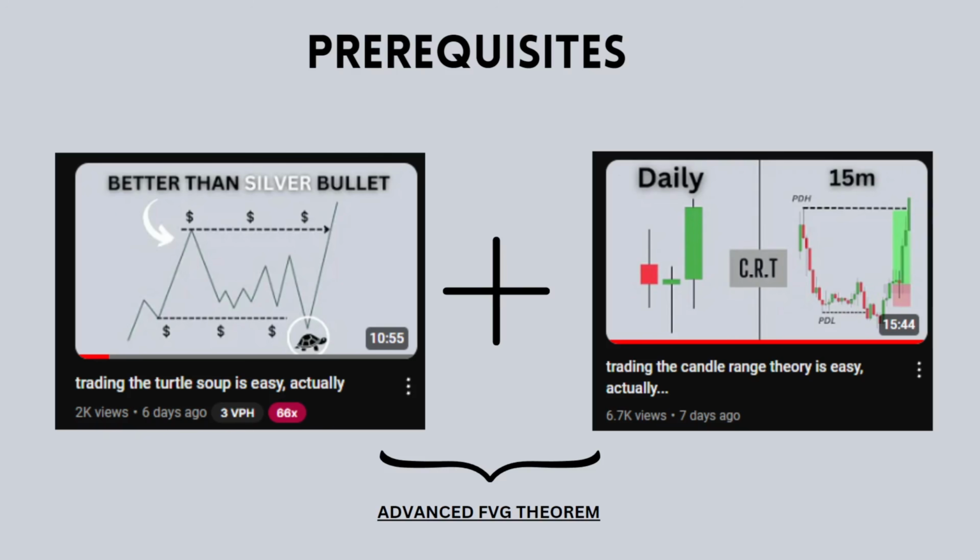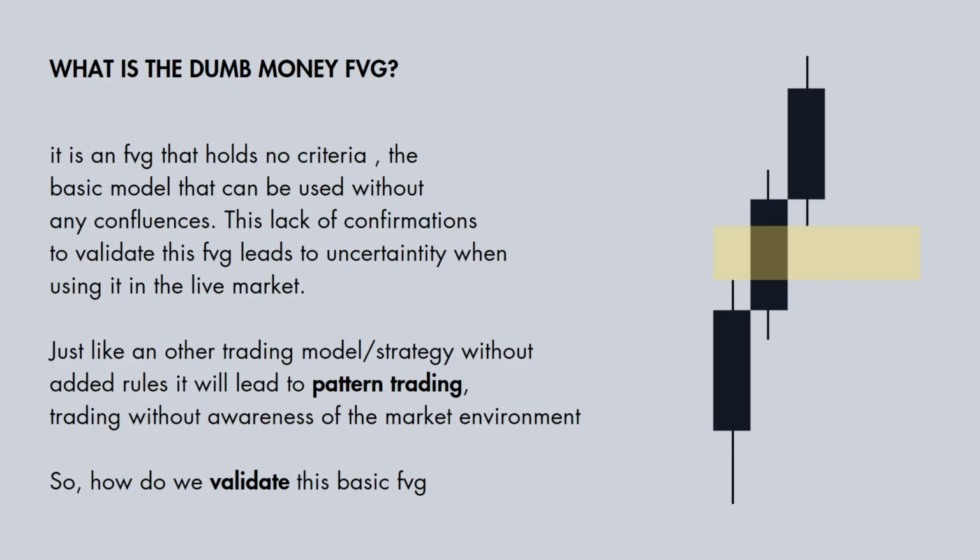Prerequisites for this video are understanding the turtle swoop model and the candle range theory, which I've both made videos for. This will give you the pass to now understand the advanced fair value gap theorem. What is the dumb money fair value gap? It is a fair value gap that holds no criteria, the basic model that we have all been shown.